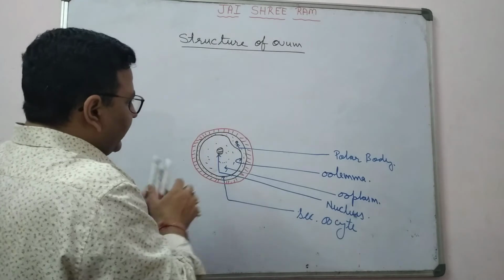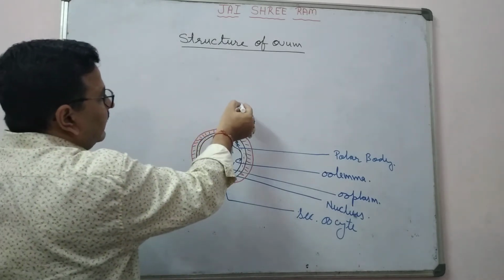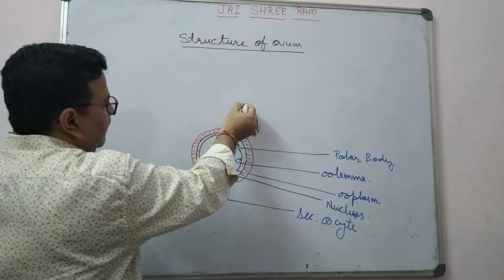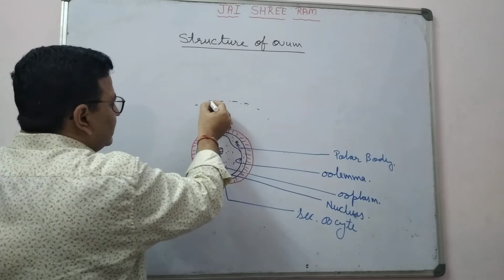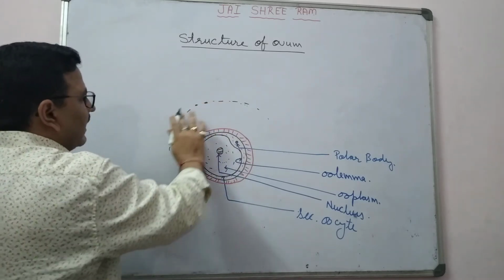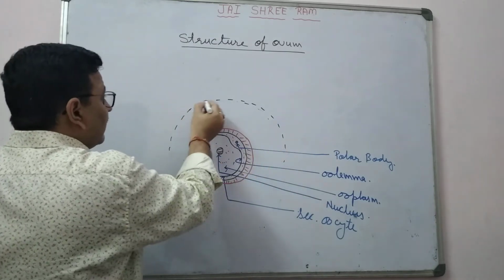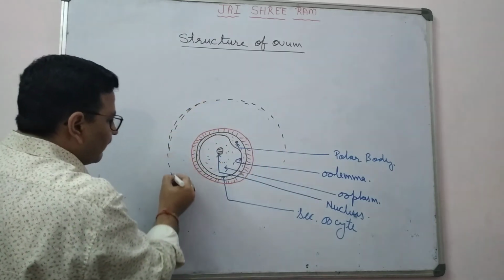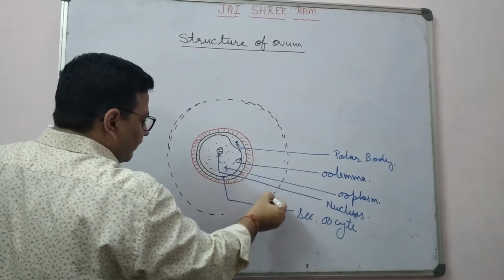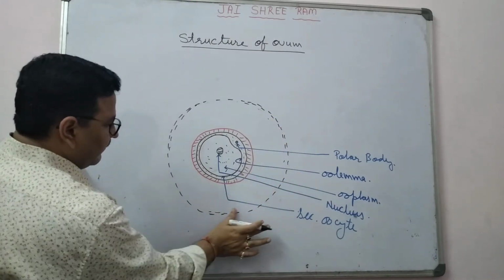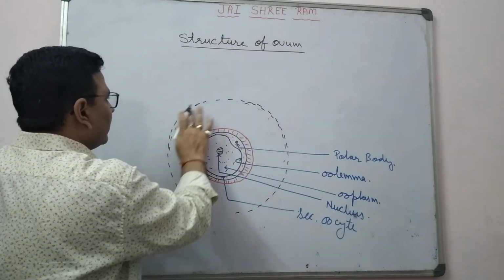This is known as zona pellucida, and around the zona pellucida there are granulosa cells, you know. These granulosa cells ultimately change in this way. There is one more structure, one more lining here.